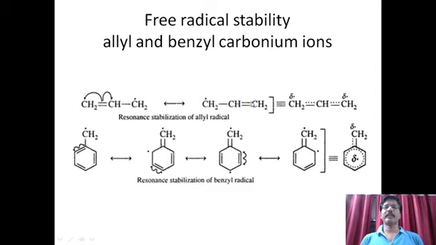So this allyl radical is more stabilized. Similarly, in the benzyl radical also, the single electron is sharing its position due to the delocalization of pi electrons from the benzene ring, and that is the reason why the benzyl radical is also very stable. With the same explanation you can understand the stability of allyl and benzyl radicals.